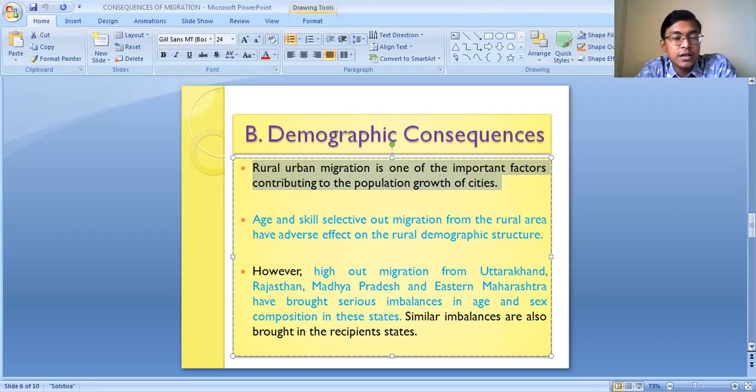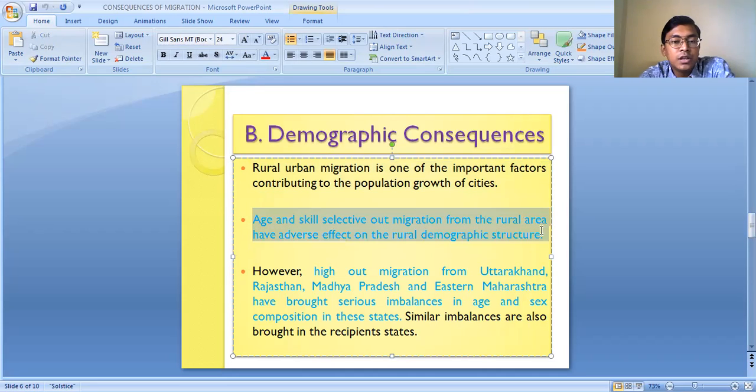So basically, in our country, the population is increasing rapidly in the urban areas or in the cities just because of rural to urban migration. Age and skill selective out-migrants from the rural areas have an adverse effect on the rural demographic structure. So, age and skill selective out-migrants.